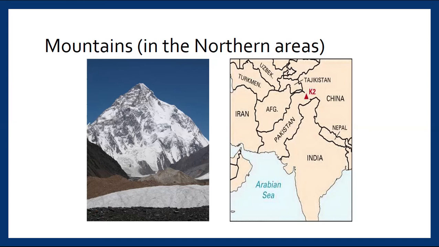Now look at this one. Here we can see a mountain all covered with snow, and this lies in the northern area, in the north of Pakistan. It is the part of Karakoram range, and it is called K2. In the map you can see where K2 is located.